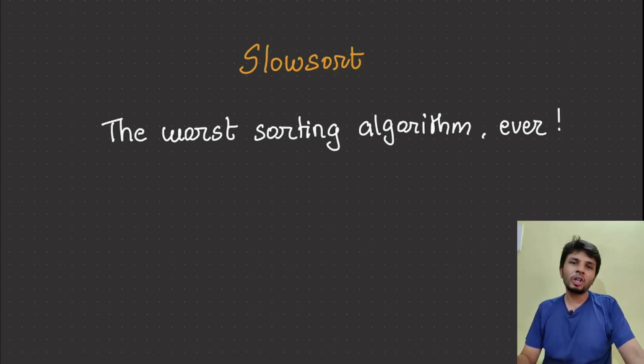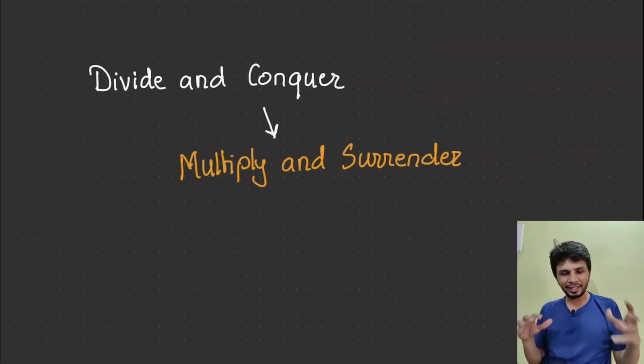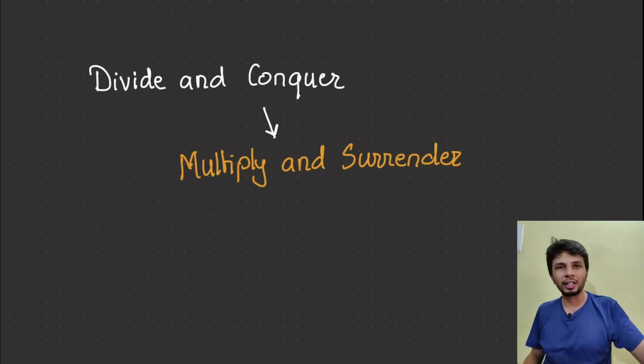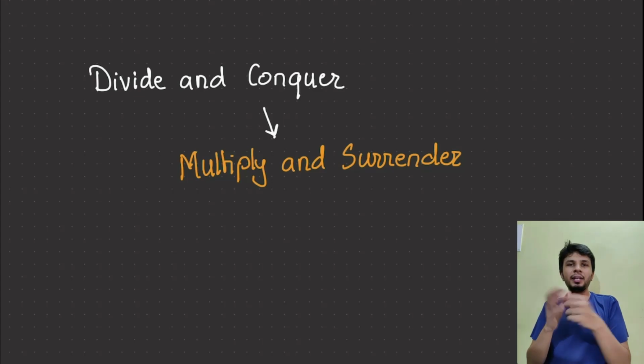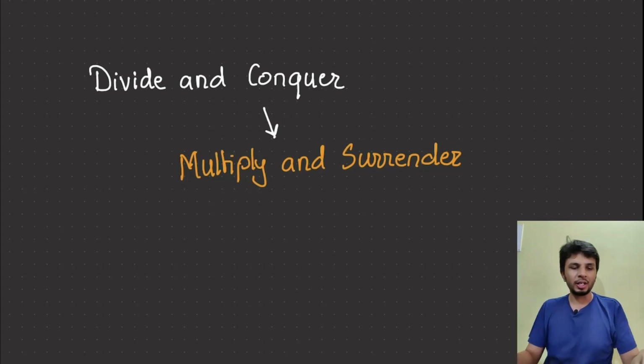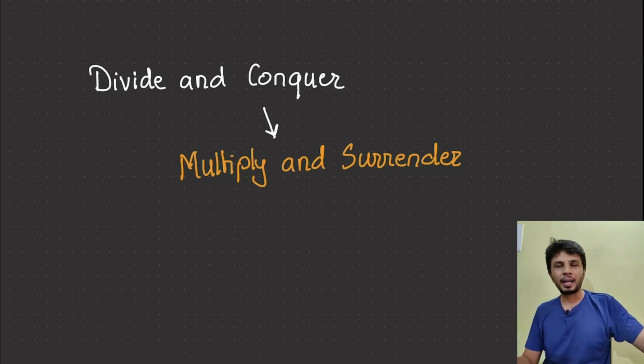So in this video, I'd like to talk about the worst sorting algorithm ever. It's called slow sort. What it does is, it is based on a really interesting paradigm. We all have heard of a paradigm called divide and conquer, in which we basically divide a problem into a lot of sub-problems and then we try to optimally find a solution. So it's basically the divide and conquer paradigm.